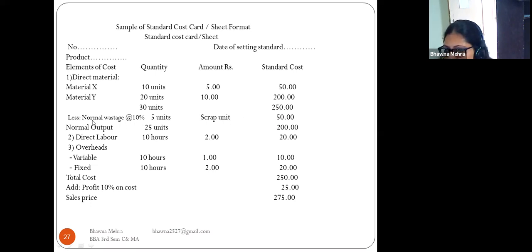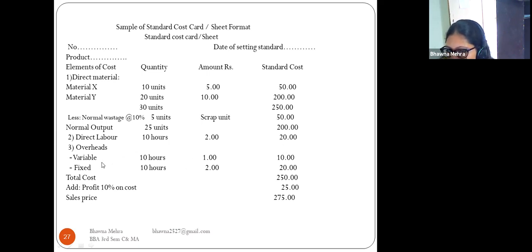Now we have to deduct normal wastage at 10%, with a quantity of 5 units and scrap value of ₹50. Normal output is 25 units. The direct labor is 10 hours, amount ₹2, and the standard cost is ₹20.